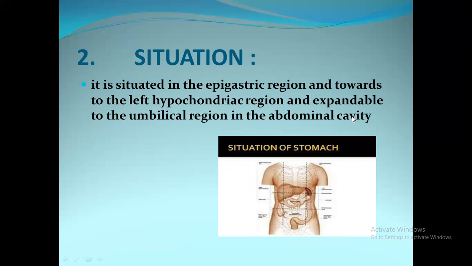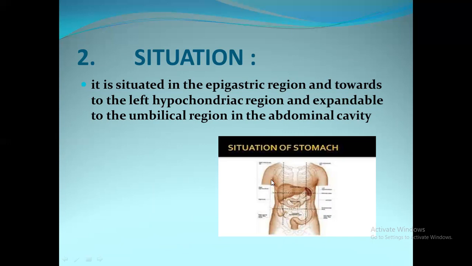Regions of the abdominal cavity. Here we can see 1, 2, 3, 4, 5, 6, 7, 8 and 9. These are the 9 regions of the abdominal cavity.